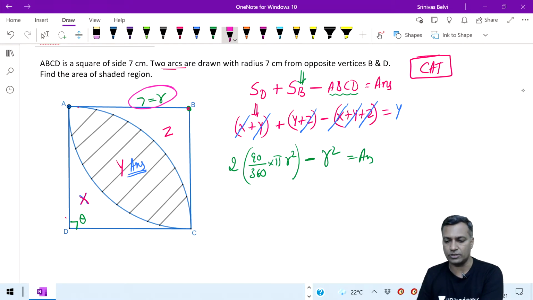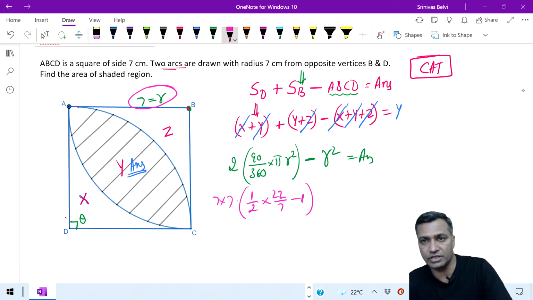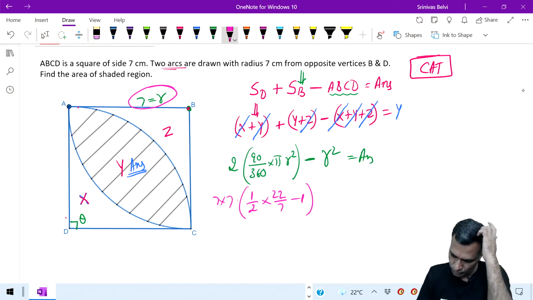Comfortable? Everybody is clear on this? We can simplify this. No big deal about this. This is 1 by 2 times pi, which is 22 by 7, minus 1, times r square, that is 7 into 7, or we can simplify whichever way you want. You can simplify this from here. Cool.